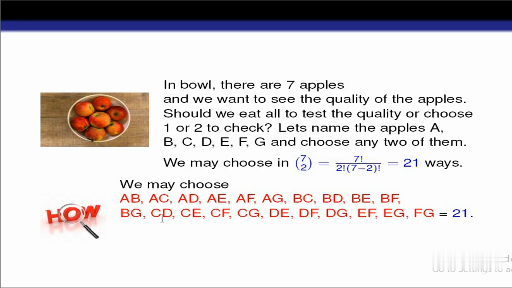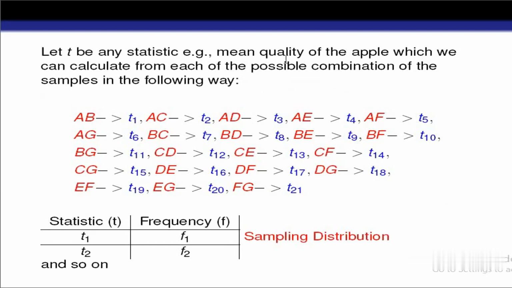How? We can choose apples A and B, we can choose apples A and C, we can choose apples A and D. Like this we can choose in 21 ways. So this is our sample, and A and B are the sample observations. From each of the samples we can calculate our statistic. For example, let T be any statistic, and we calculate the mean quality of the apples. We can calculate the mean from here, and from here. In this way, how many means will we get? We will get 21 means.